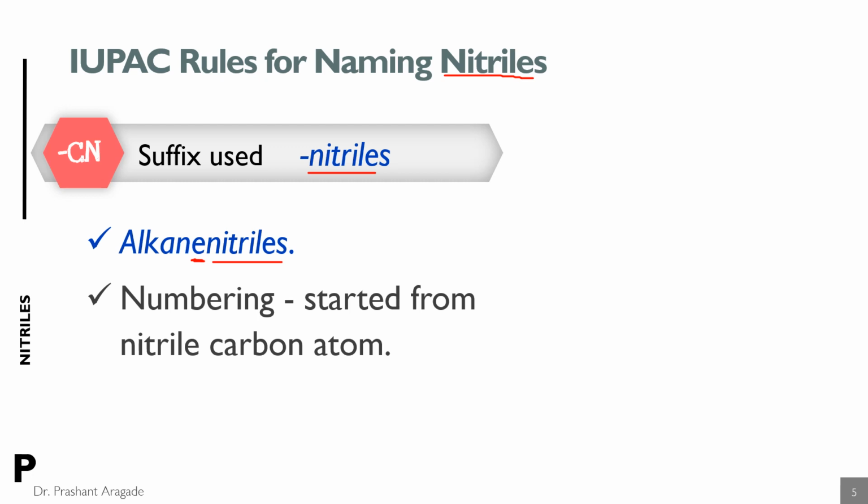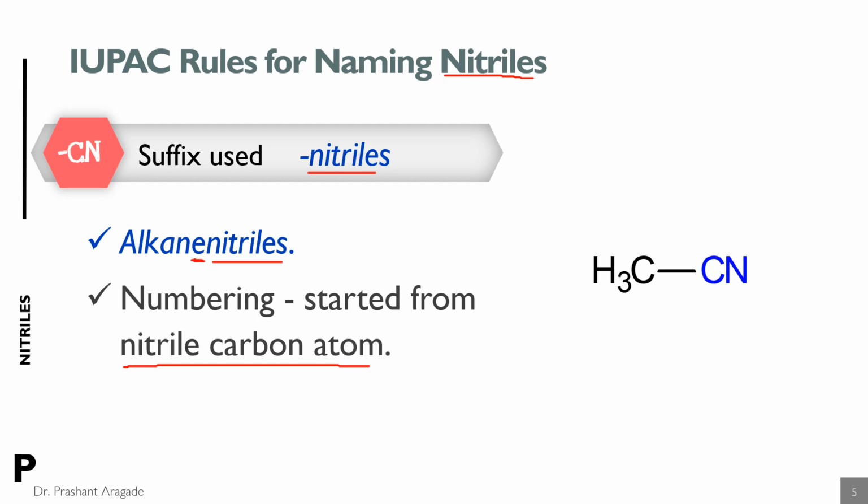One more important thing about naming nitriles is that you have to number the compound in such a way that the first number is given to the nitrile carbon atom. It means you have to start the numbering from the nitrile carbon atom.